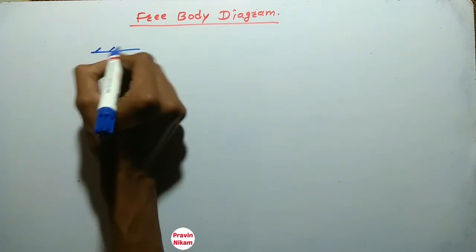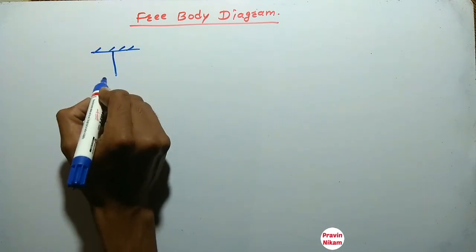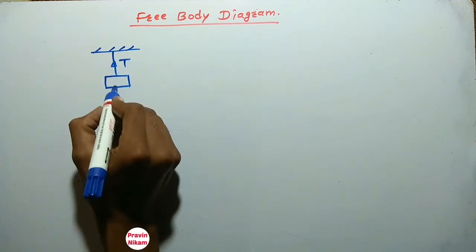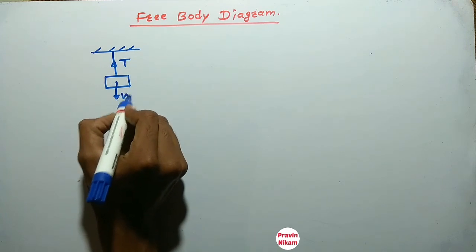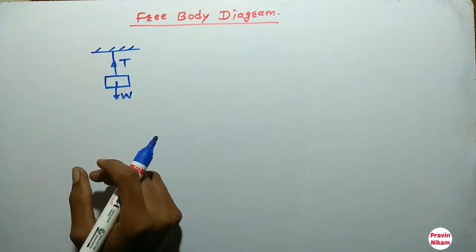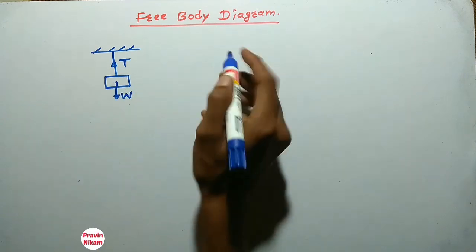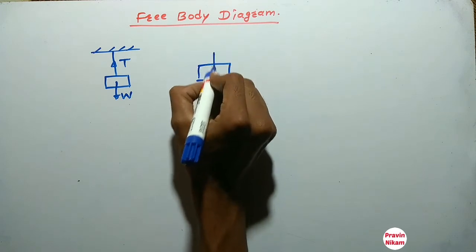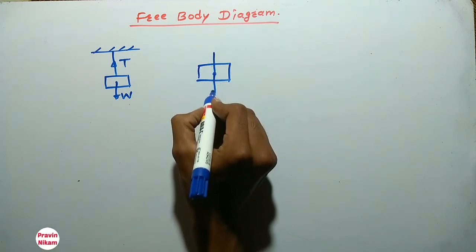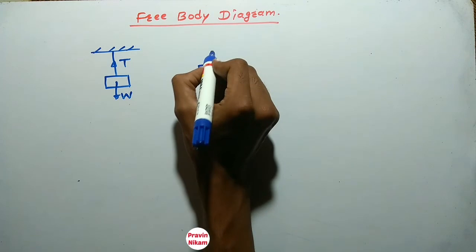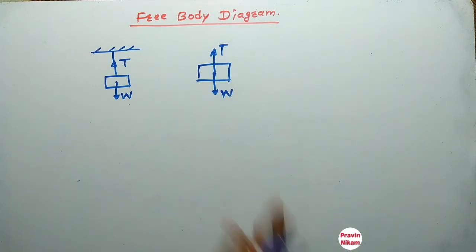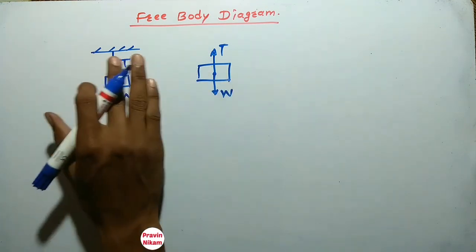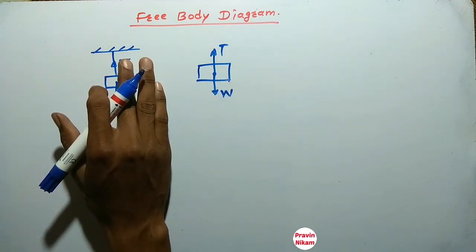Now let us see this case. So this is a body and this is a string. So tension T is on the string and load W is acting toward the center. Now the free body diagram of this body is, so this is the body, and these are all the active and reactive forces. So this is the active force, this is the reactive force. So this is a free body diagram, meaning the diagram which is free from support. It is called a free body diagram.